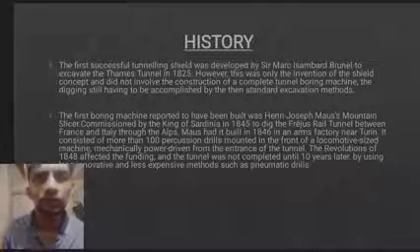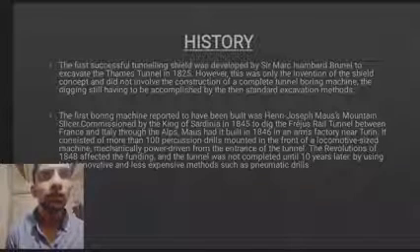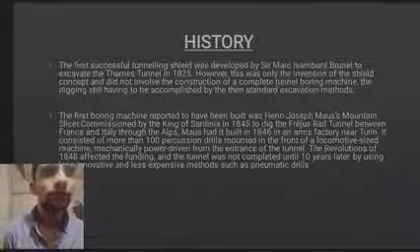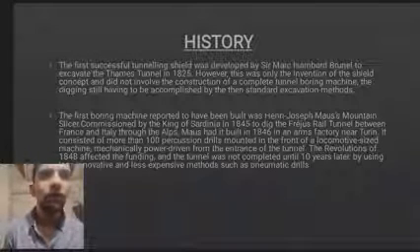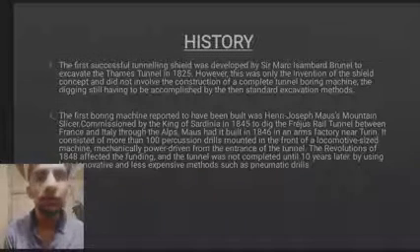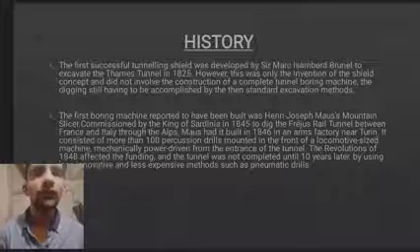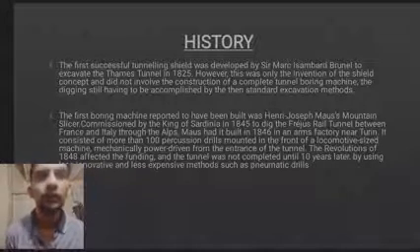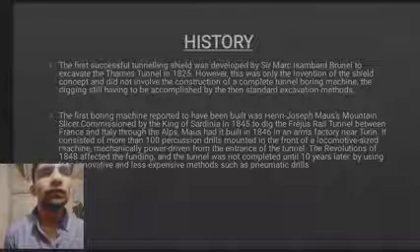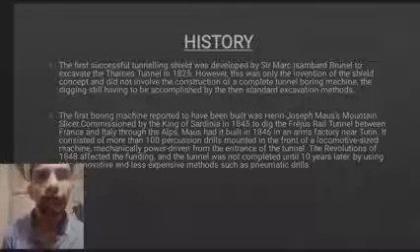History. The first successful tunnel shield was developed by Sir Marc Isambard Brunel to excavate the Thames Tunnel in 1825. However, this was only the invention of the shield concept and did not involve the construction of a complete tunnel boring machine. The digging still had to be accomplished by the then standard excavation method.